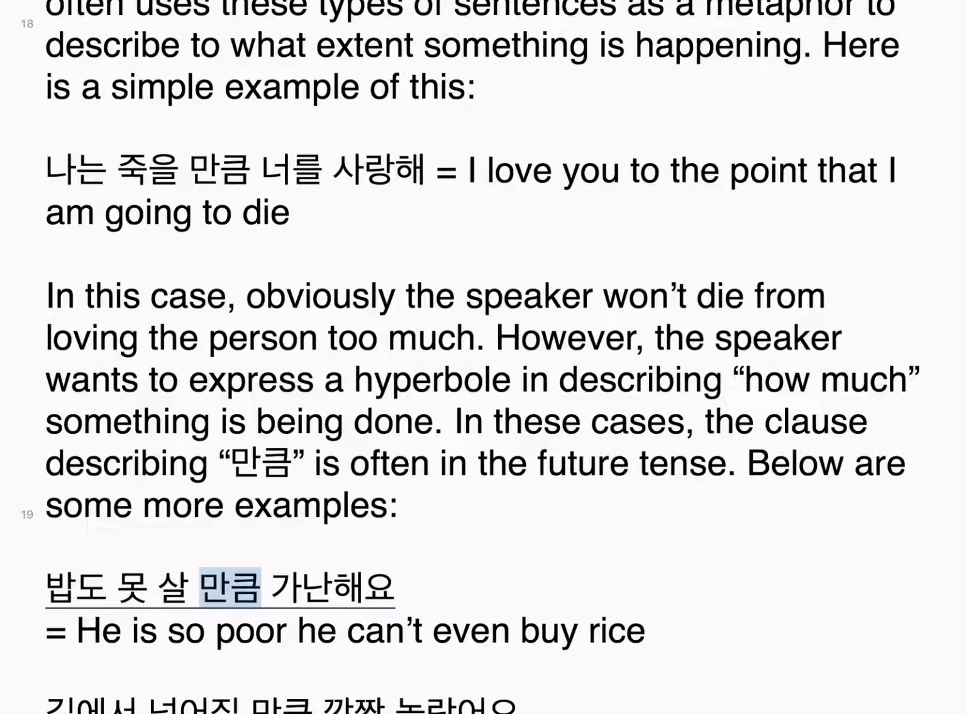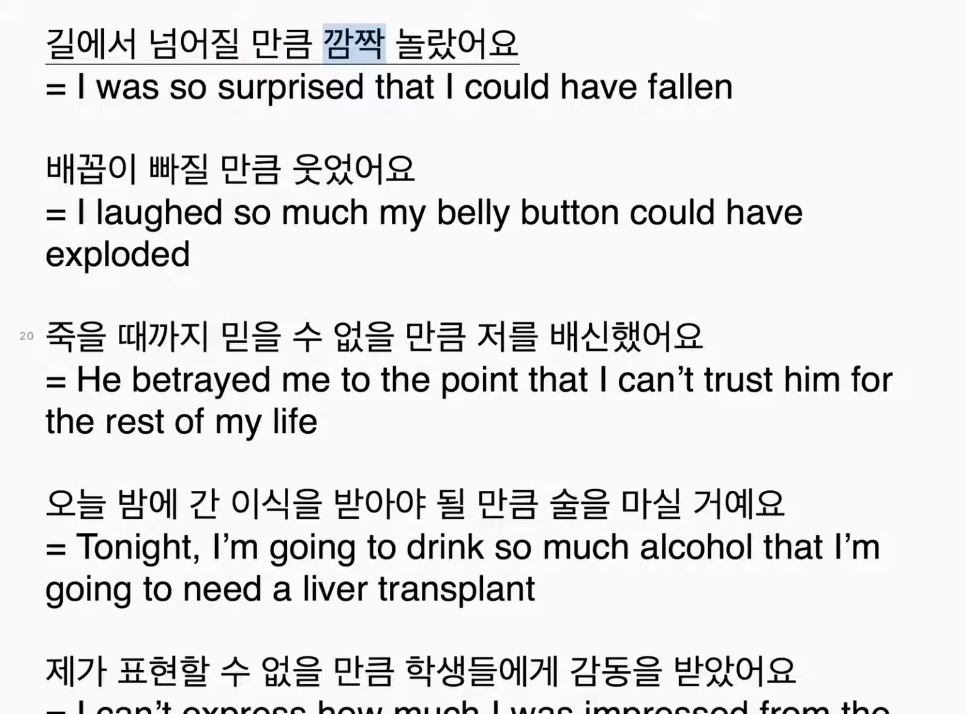밥도 못 살 만큼 가난해요. He is so poor he can't even buy rice. 길에서 넘어질 만큼 깜짝 놀랐어요. I was so surprised that I could have fallen. 배꼽이 빠질 만큼 웃었어요. I laughed so much my belly button could have exploded. 죽을 때까지 믿을 수 없을 만큼 저를 배신했어요. He betrayed me to the point that I can't trust him for the rest of my life.